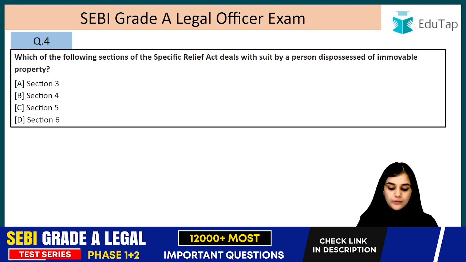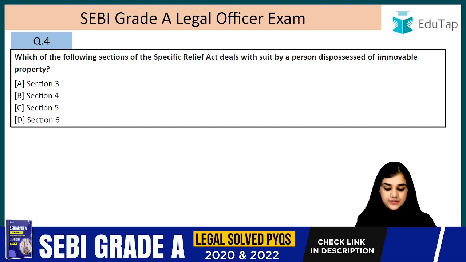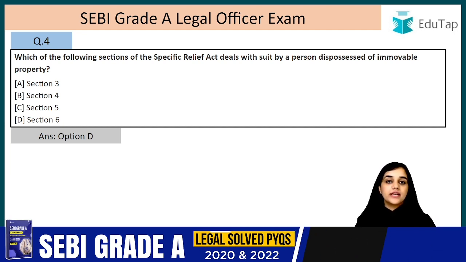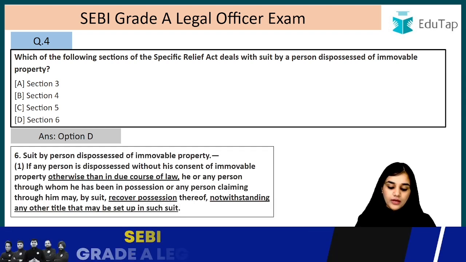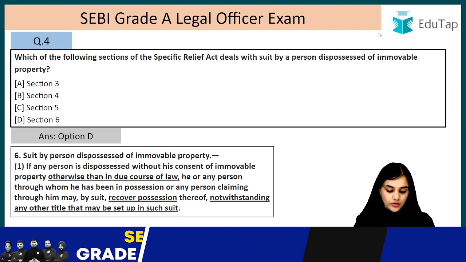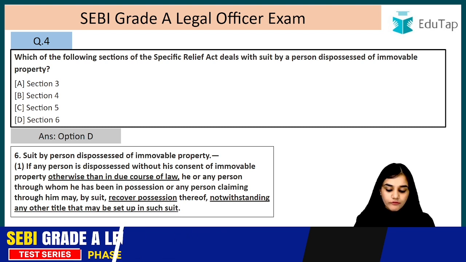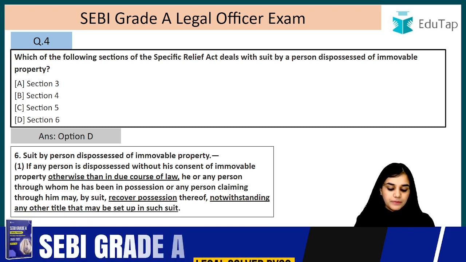Moving on, question number 4. Which of the following sections of the Specific Relief Act deals with suit by persons dispossessed of immovable property? The answer is option D, that is section 6. Section 6 is very important. You must understand the entire section and we will be reading it now. If any person is dispossessed without his consent of immovable property, otherwise than in due course of law, he or any person through whom he has been in possession or any person claiming through him may by suit recover possession thereof, notwithstanding any other title that may be set up in this suit.